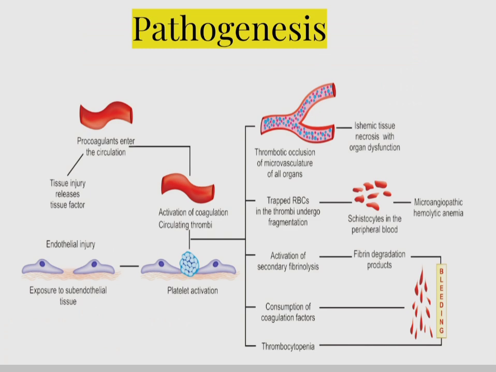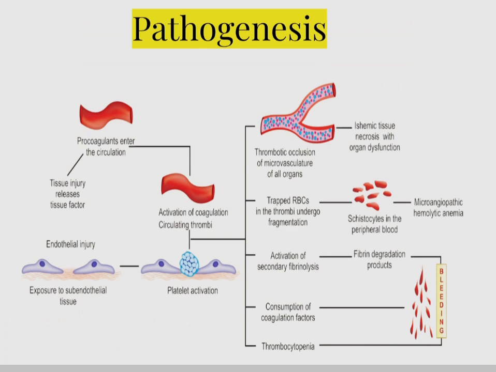The tissue factor is a procoagulant, so whenever there is tissue injury, the procoagulants enter the circulation, that can activate the coagulation, and that leads to formation of circulating thrombi. And also when there is an endothelial injury, there is exposure of the subendothelial tissue that causes platelet activation, and that also leads to circulating thrombi.